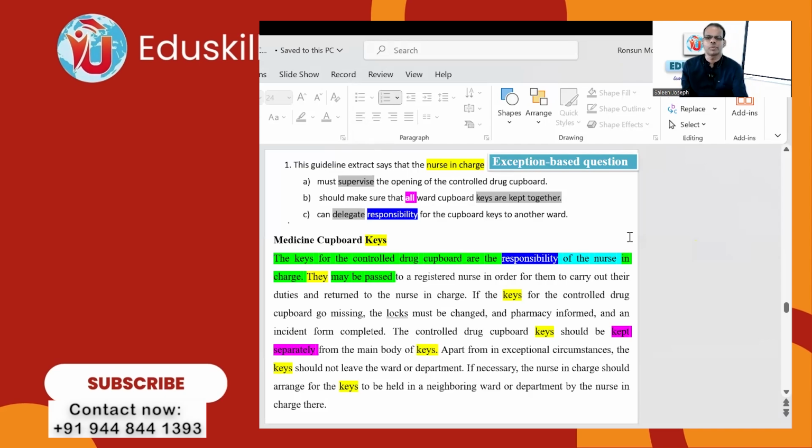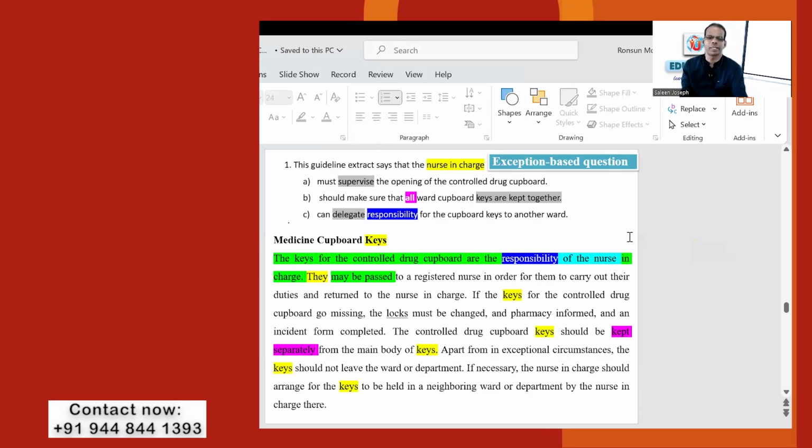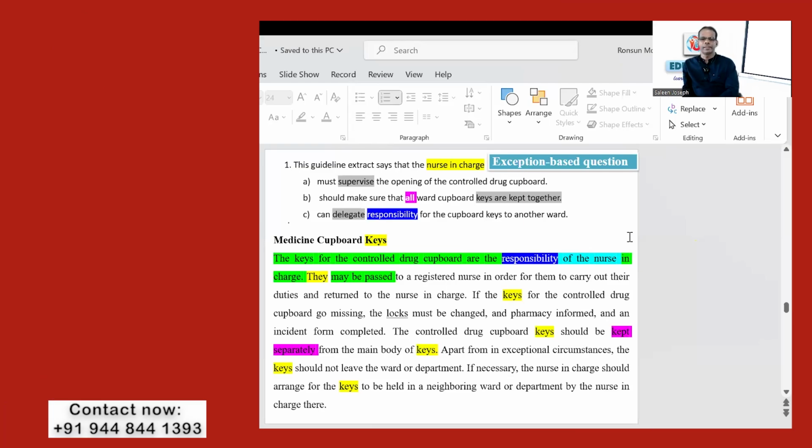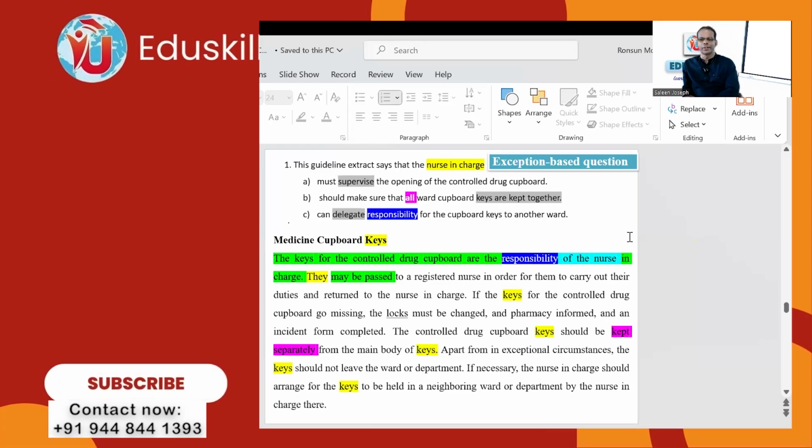So what is the responsibility? The guideline says the keys for the controlled drug cupboard are the responsibility of the nurse in charge. They may be passed to a registered nurse in order for them to carry out their duties and return to the nurse in charge. So it can be given to somebody else, right?